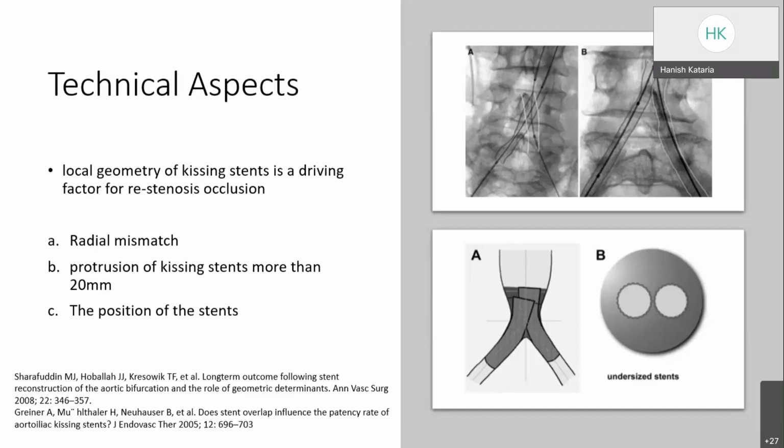And then when the stents protrude more than 2 centimeters inside the aorta, that is also a negative factor for the kissing stent, that leads to higher restenosis or occlusion rate. And then the position of the stents. Normally we cross the stents in the aortic bifurcation, but it is found that if the stents are placed parallel, they have a better geometry than crossing the stents, because the crossed stents keep on pressing on each other. So that leads to higher restenosis or occlusion in case of stents which are crossed in the aorta.